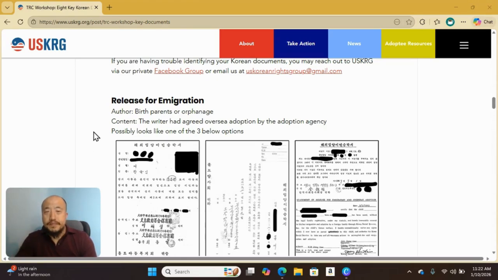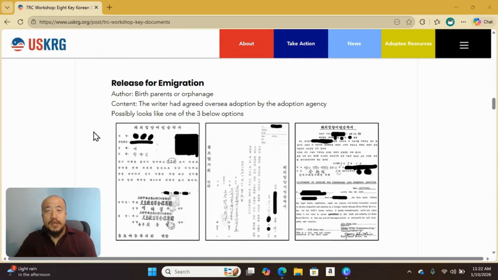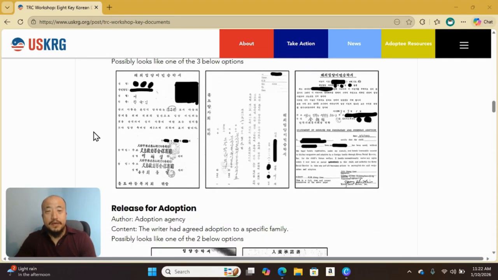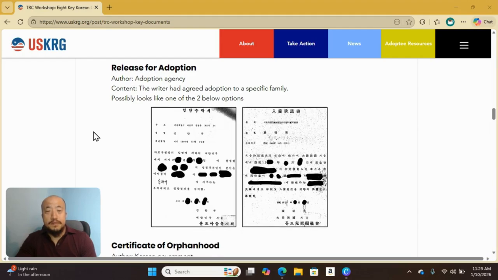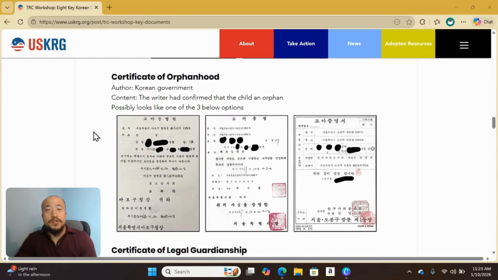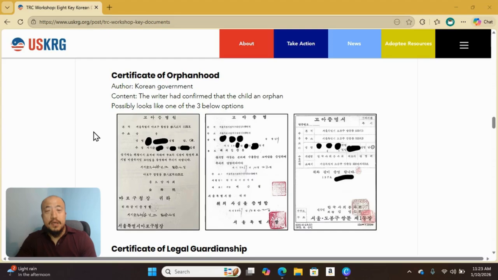So the first document that we come to, again, is the release for immigration. This document shows when permission was given for a child to leave Korea. Release for adoption. This document reflects consent for the child to be placed for adoption. Certificate of orphanhood. This is a government-issued record that declares the child legally an orphan.